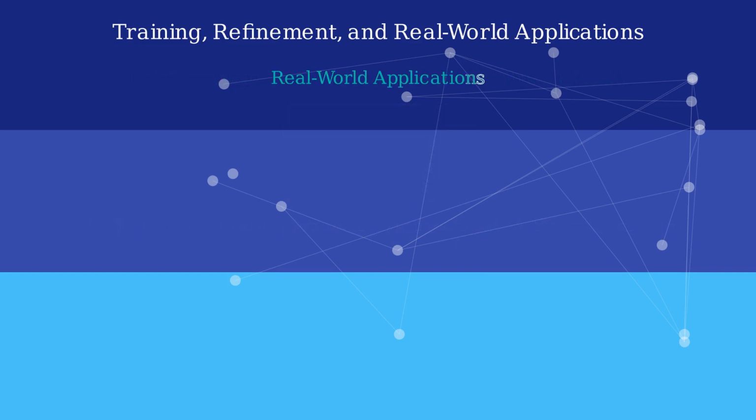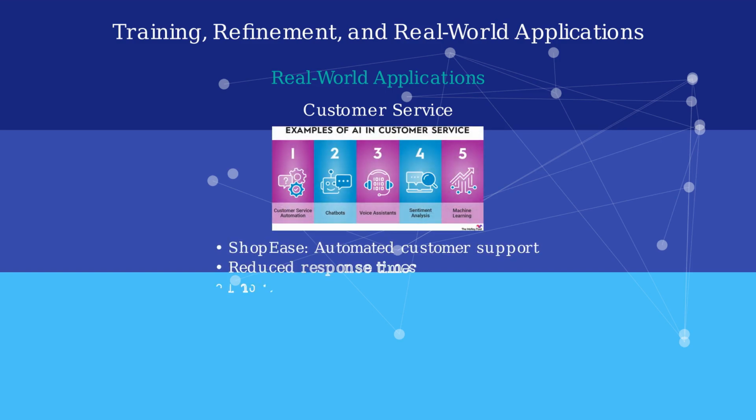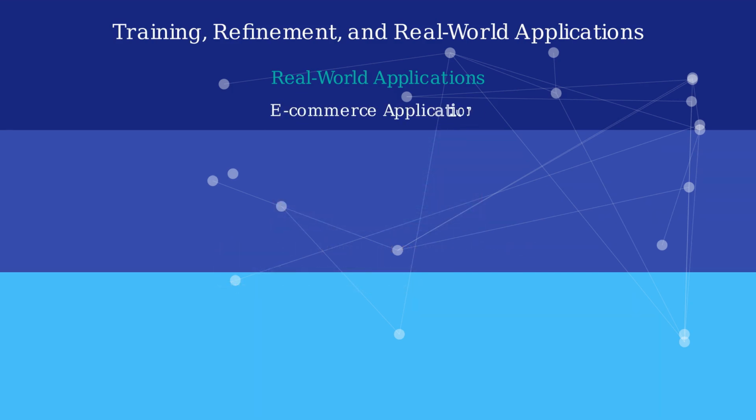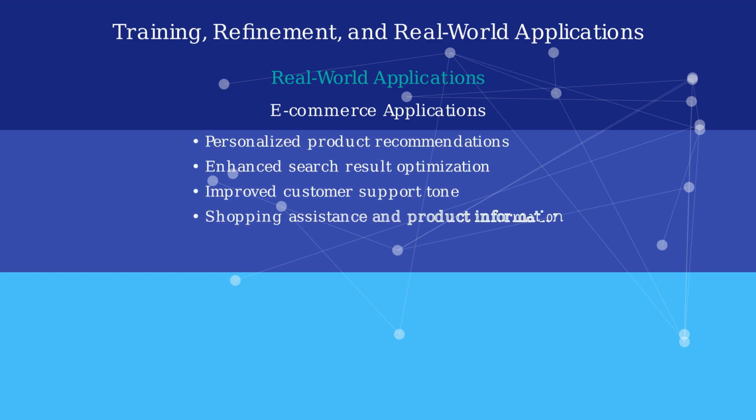ChatGPT is being used across various industries. In customer service, companies like ShopEase have integrated ChatGPT to automate responses, handle inquiries, and provide recommendations. This has led to reduced response times and improved customer satisfaction. E-commerce stores are using ChatGPT for personalized product recommendations and optimizing search results. Online retailers have implemented it to understand complex user queries, enhance the tone of customer support, and provide detailed product